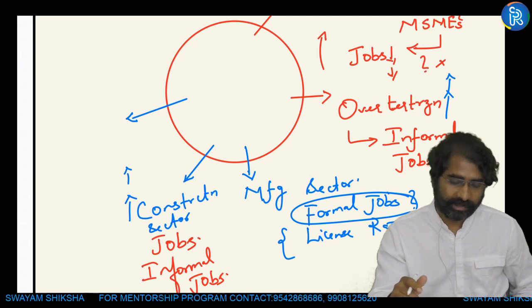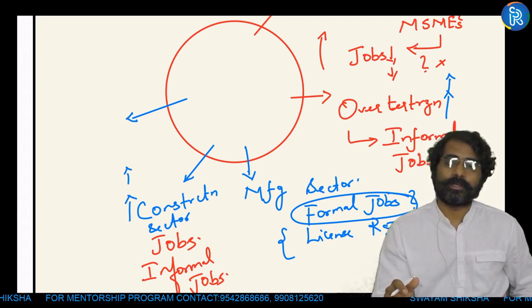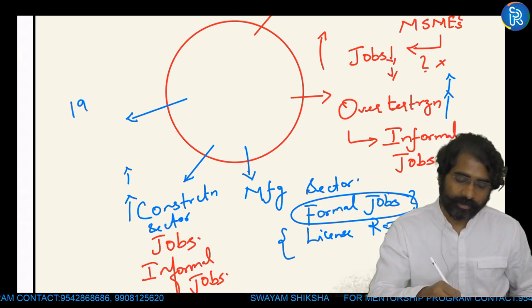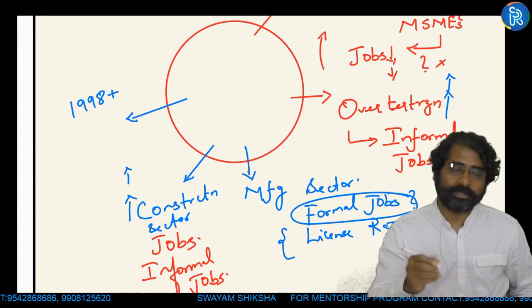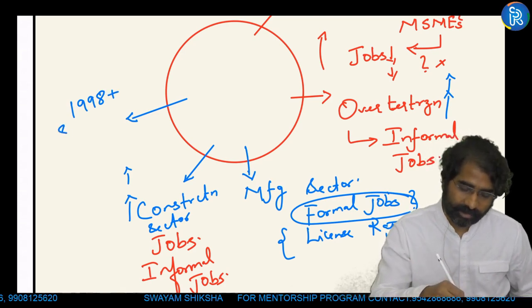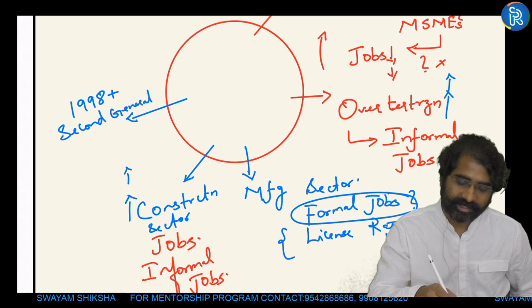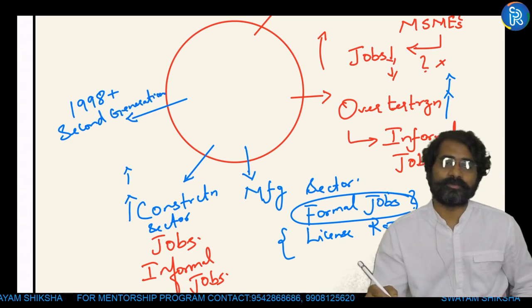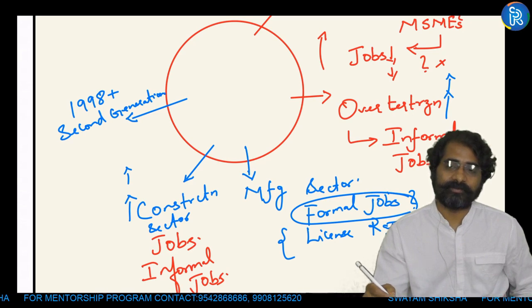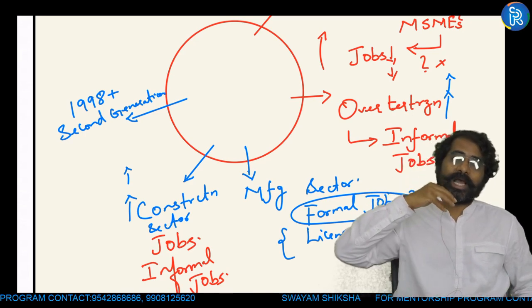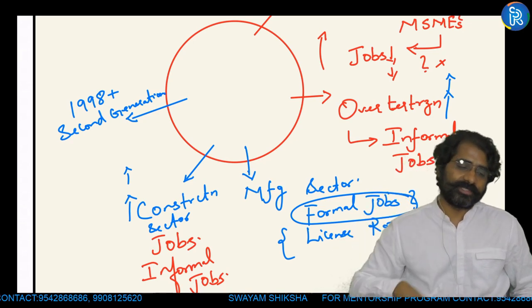What else? Though we came up with first generation reforms after 1991, we failed in terms of maximizing on second generation reforms, that is 1998 plus. All those reforms which we implemented after 1998 were called second generation reforms, to stabilize those aspects which we achieved after the first generation reforms.